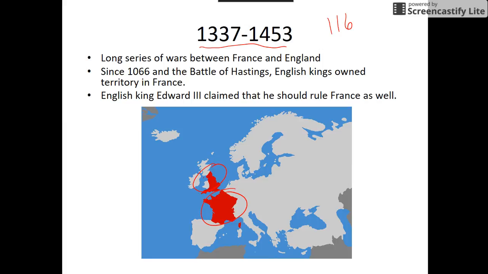And basically, since the year 1066 and the Battle of Hastings, English kings owned territory in France. If you remember, William the Conqueror was from Normandy, France, and he conquered England. So he maintained territory, and so did his ancestors. Now, later on, English King Edward III claimed that he should rule France as well, since he still owned territory from his family.